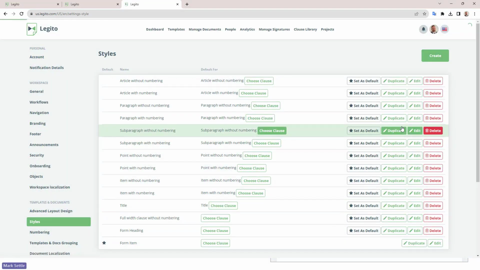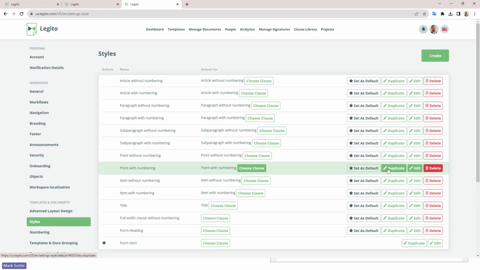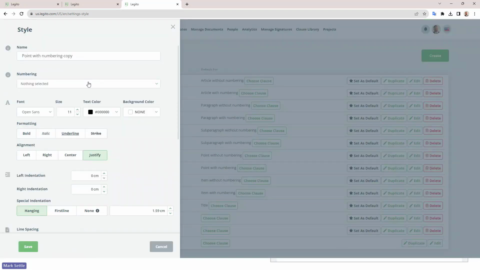And then I can duplicate any style, and that's going to just create a copy and open it up for me. So if I say duplicate, I get a copy of that style opened up in the style editor in Legito, and I can easily make any adjustments that I need. If I've got one-off styles where I need to just tweak a few things, I no longer have to recreate those styles. I can make a copy of the old style and open it up.